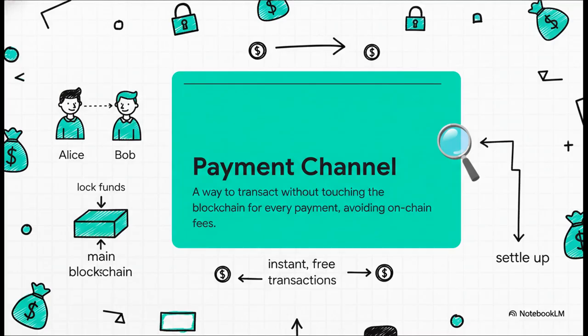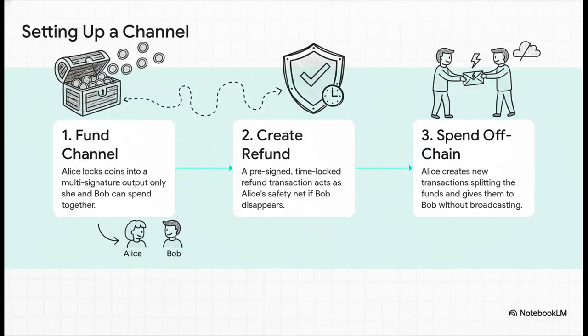Let's say Alice and Bob want to send money back and forth. They do one transaction to lock up some funds on the main blockchain. After that, they can transact privately between themselves, instantly, as many times as they want, for basically free. Then, when they're all done, they post one final transaction to the blockchain to settle up. That's it.